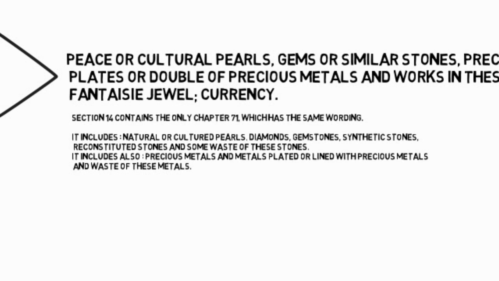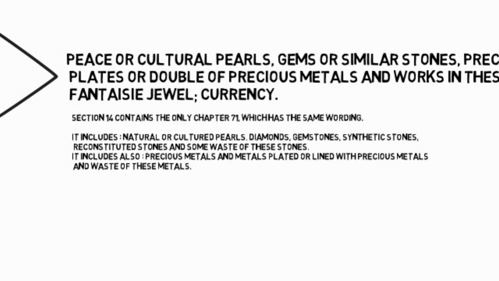Precious metals and metals plated or clad with precious metals. Waste of these metals, as well as waste and scrap containing these precious metals. For the classification of precious metal alloys such as platinum, gold and silver, reference should be made to the definitions of these products and the proportions contained therein of these metals, as provided for in Note 5 to this chapter.